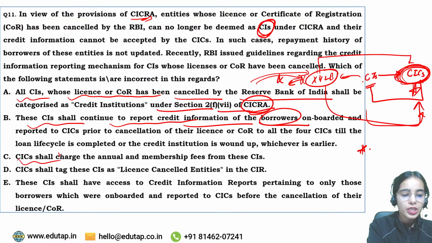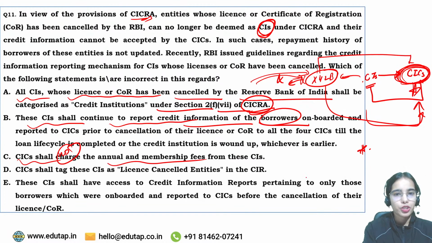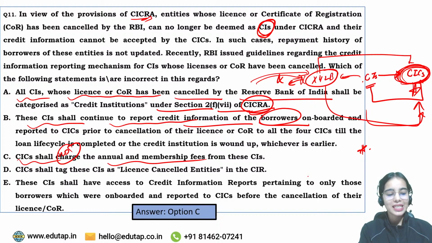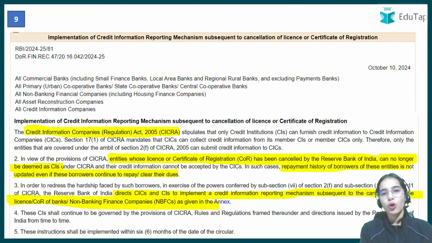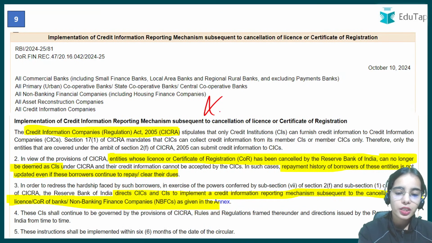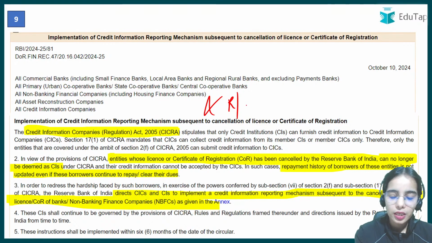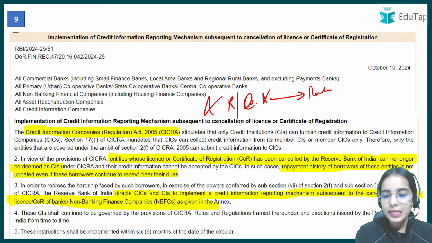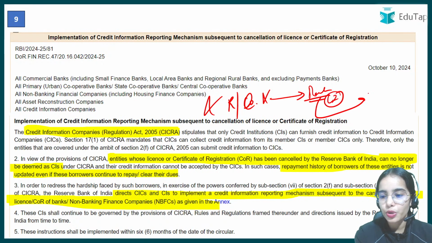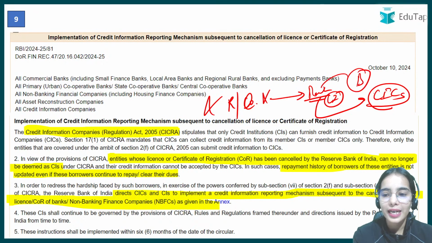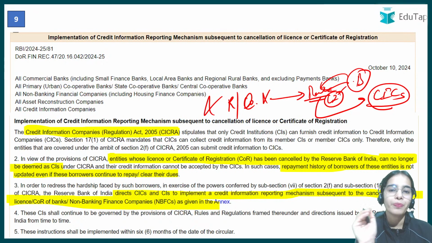Credit information companies shall charge no annual or membership fees. So the credit information companies cannot charge any membership or annual fees. Even after the certificate of registration or license has been cancelled for a bank, the bank or credit institution should still provide information to the credit information companies about the borrowers that are continuing to return money to the cancelled bank.